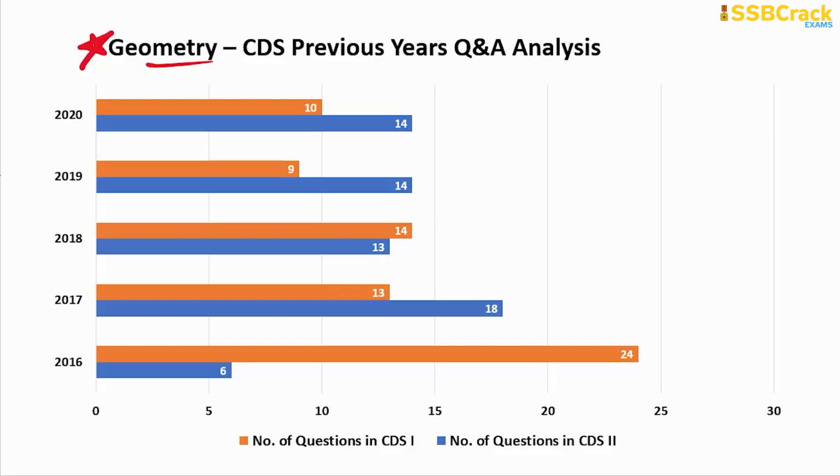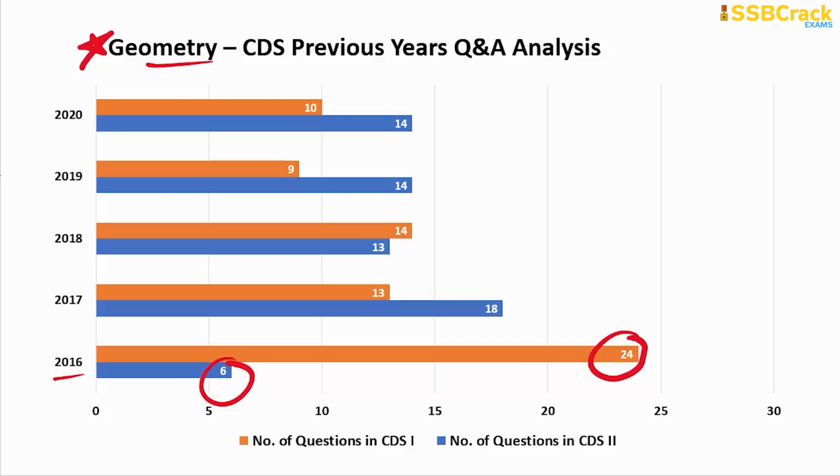This is one of the scoring chapters if you understand very well all the important theorems right from the basics till the advanced level. So you should know and explore all the important theorems of geometry to be efficient enough to answer the questions very easily in your CDS mathematics section. So for geometry, you can see the previous years' Q&A analysis: the maximum questions so far were 24 in number, and those were in series 1 of the 2016 paper, whereas the least questions were 6 in number, those were in series 2.